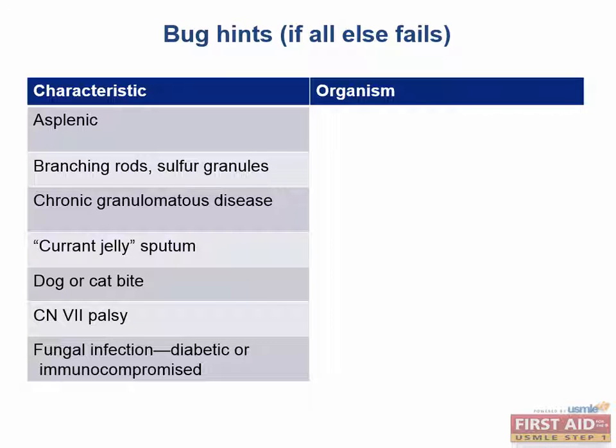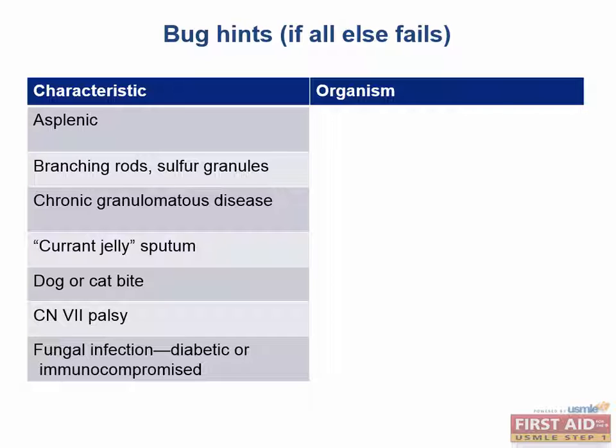This final page of the system section of First Aid Microbiology is a helpful one for your test. It is simply a list of high-yield associations. I'm going to use this more or less as a quiz section where I ask you to help me fill out this chart. Hopefully this exercise will help identify some of your weaknesses and places you may need to review. So let's go ahead and start.